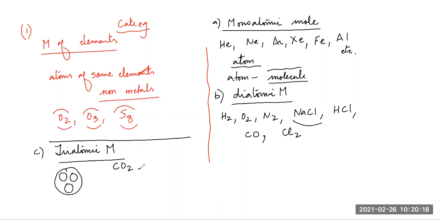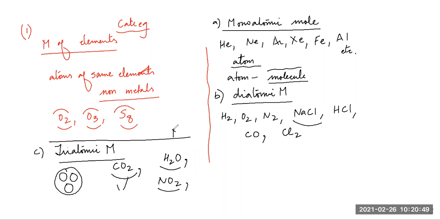CO2. This is one molecule of carbon dioxide, which has two elements and three atoms, two atoms of oxygen. H2O. Correct. Very good, Pranav. H2O. So this is also a triatomic molecule. Anything else? NO2. This is also a triatomic molecule. Okay, so these are all examples of triatomic molecules.